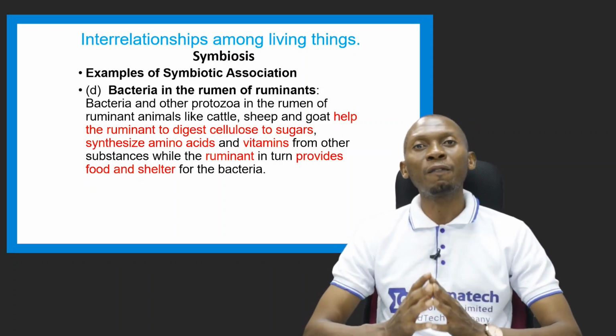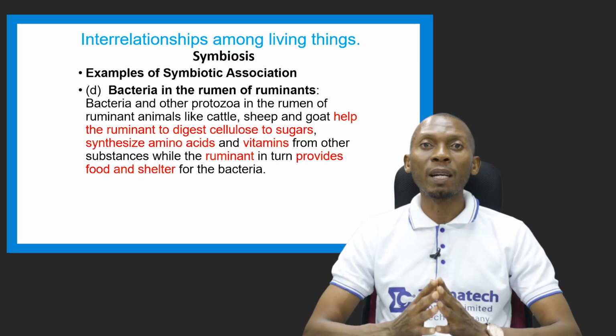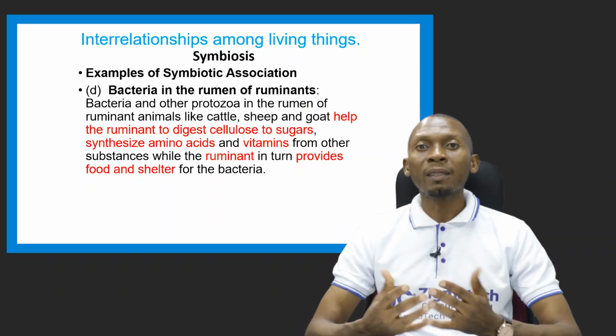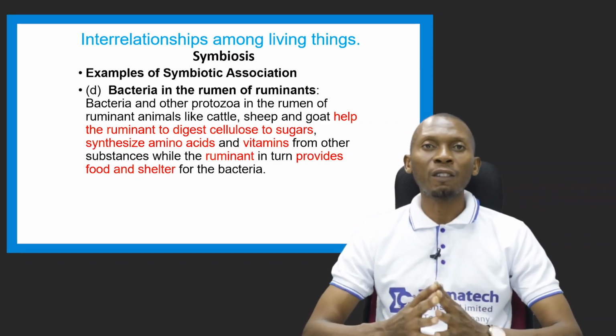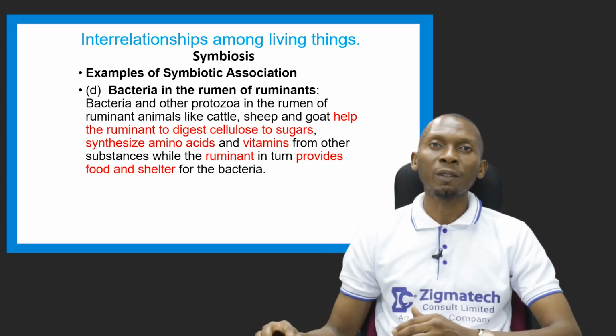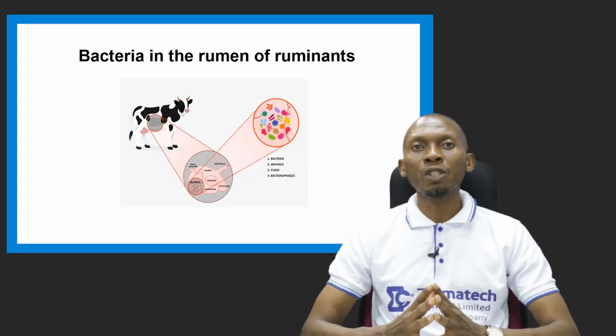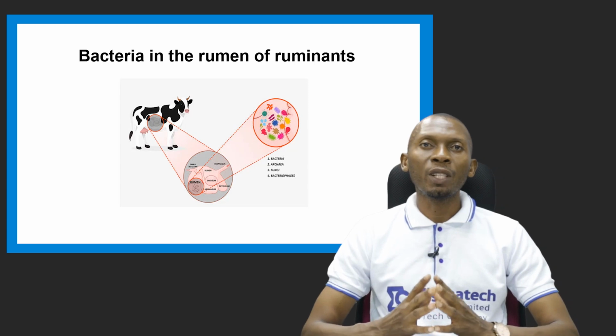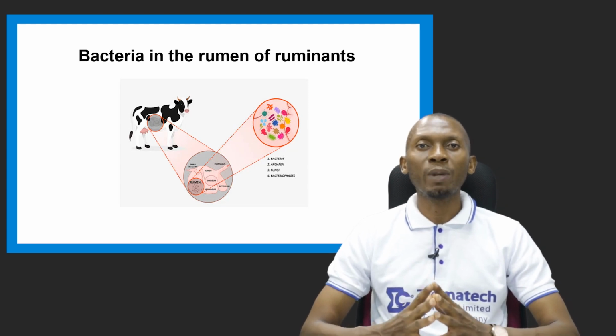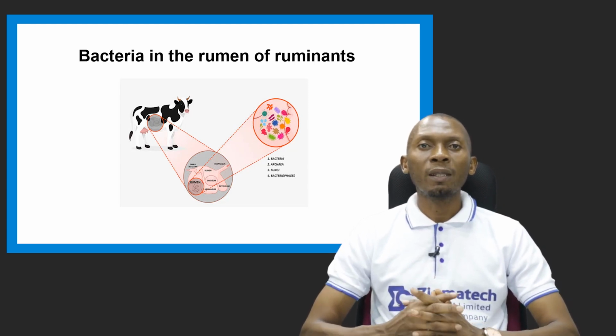And how do they benefit in this situation? That's the bacteria and the protozoa. The ruminant is able to provide food and shelter for these bacteria and protozoa. This is a picture depicting the relationship between bacteria and ruminants in the rumen.